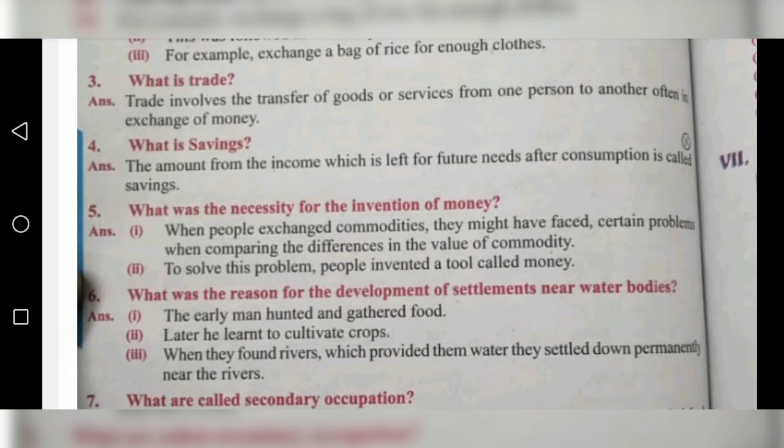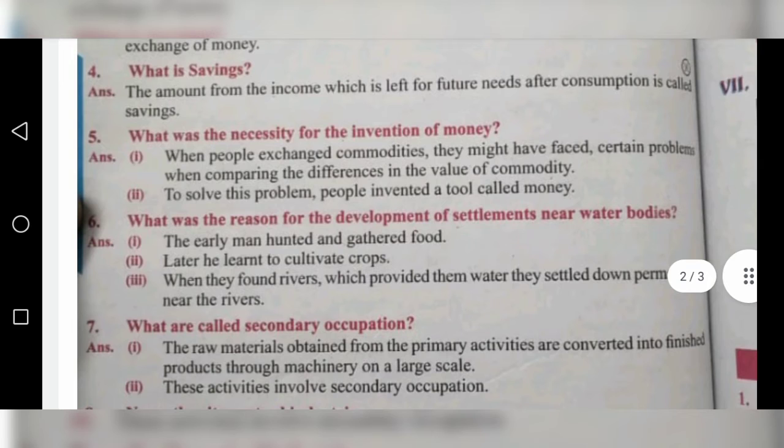Okay, that is called savings. Fifth one, what was the necessity for the invention of money? What is the reason for the invention of money? When people exchanged commodities, they might have faced certain problems when comparing the differences in the value of commodities.